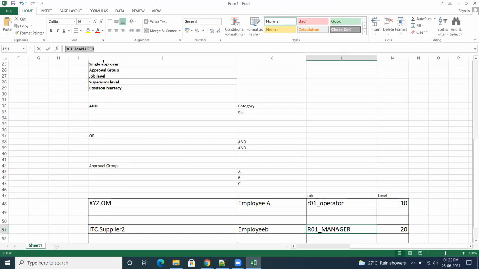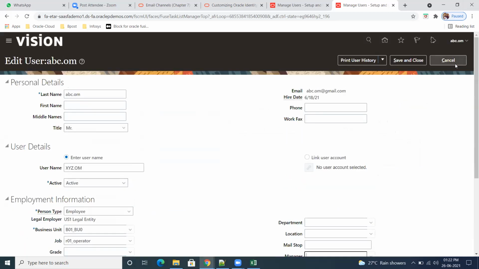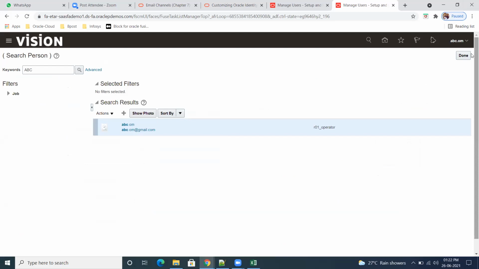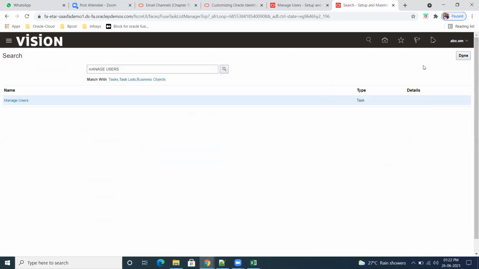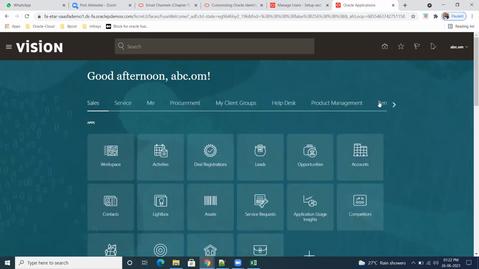There may be some problem. I think security we have to give. Should be security console, tools, security console.